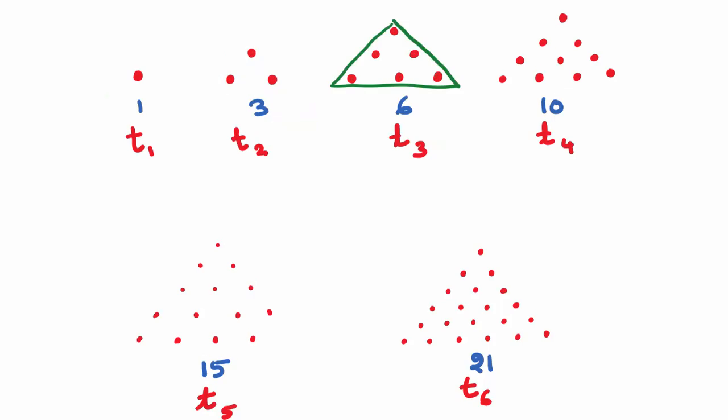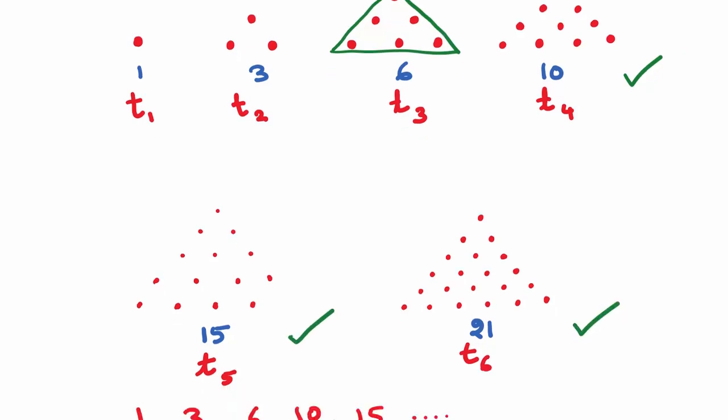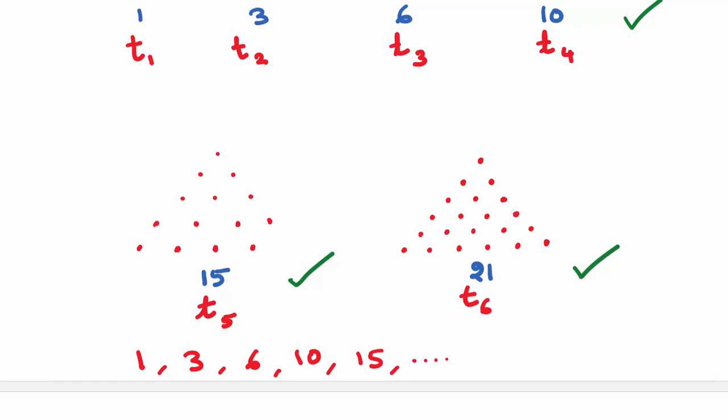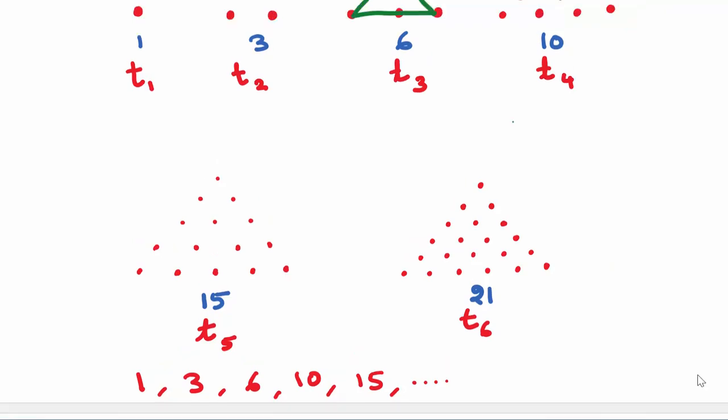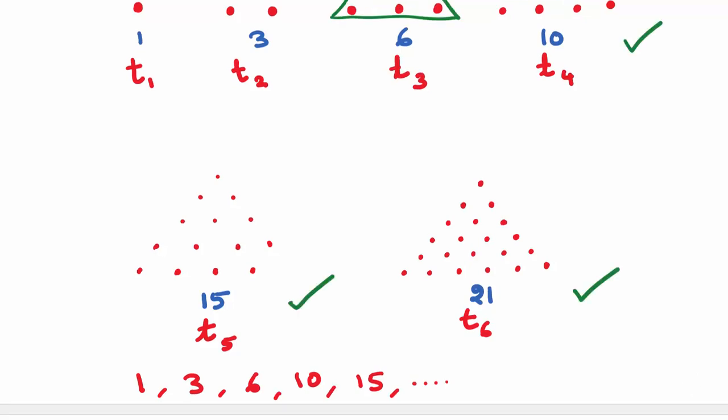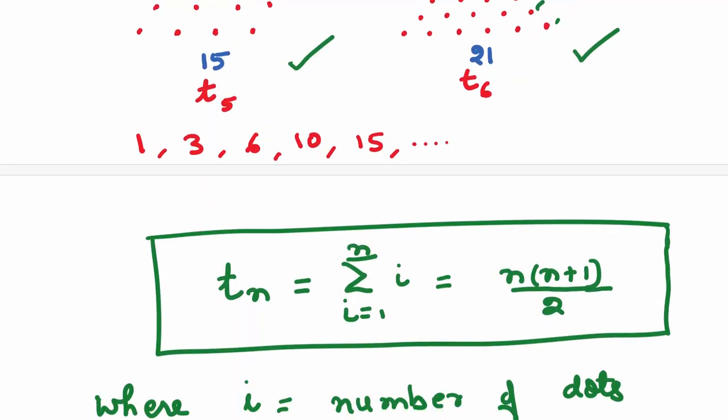Here you can see the placement of dots is such that the shape we get is an equilateral triangle. In the same way, T4 comes out to be 10, T5 is 15, and T6 is 21. So the sequence of triangular numbers is 1, 3, 6, 10, 15, and so on. You must have noticed that if we start from the top, the number of dots in each row increases by 1. Hence, the formula for Tn is the summation of i from 1 to n of i,